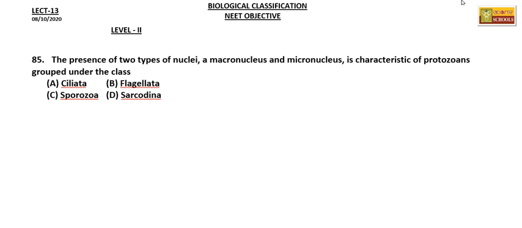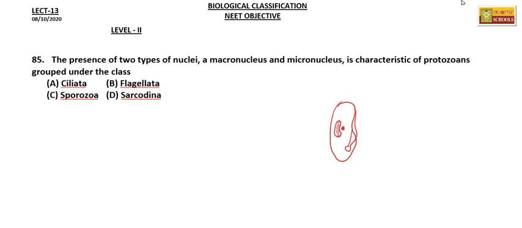Next question. The presence of two types of nuclei, a macronucleus and micronucleus, is a characteristic of protozoans grouped under the class. In the case of paramecium, we see the presence of two nuclei: one macronucleus and one micronucleus.